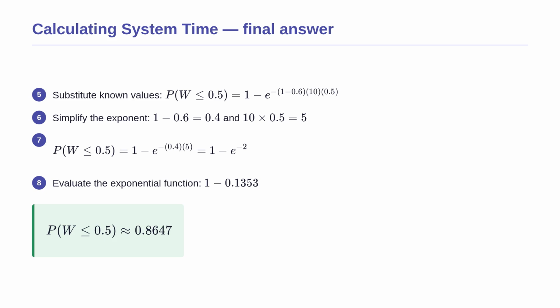Continuing with our calculation, we substitute our known values into the exponent. We plug in 0.6 for rho, 10 for mu, and 0.5 for t. Simplifying the terms inside the exponent, we subtract 0.6 from 1 to get 0.4 and multiply 10 by 0.5 to get 5. Multiplying these gives a clean negative 2. Evaluating 1 minus e to the negative 2 gives approximately 0.8647. This means there is an 86.47% chance a customer completes their visit in under 30 minutes.